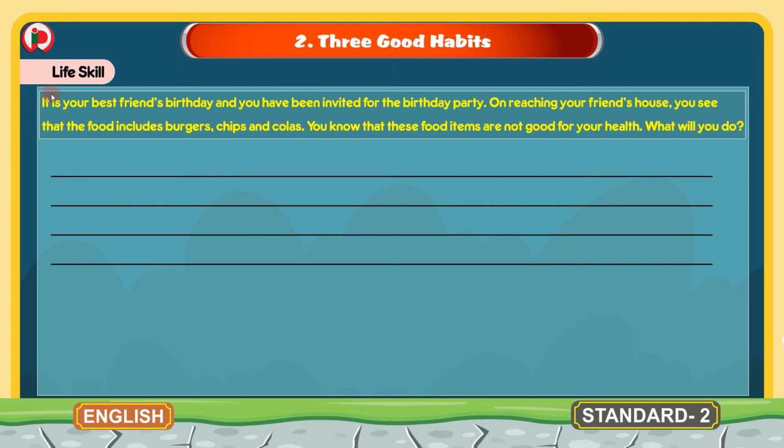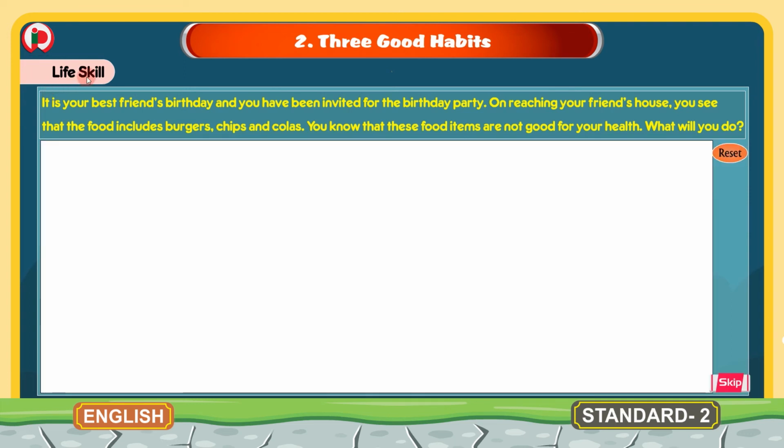The next section here is life skill. It is your best friend's birthday and you have been invited for the birthday party. On reaching your friend's house, you see that the food includes burgers, chips and colas. You know that these food items are not good for your health. What will you do? So children, here they are given a question.